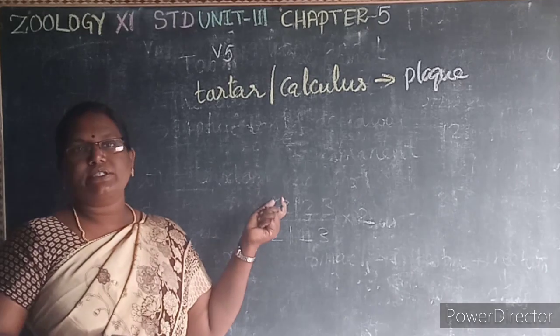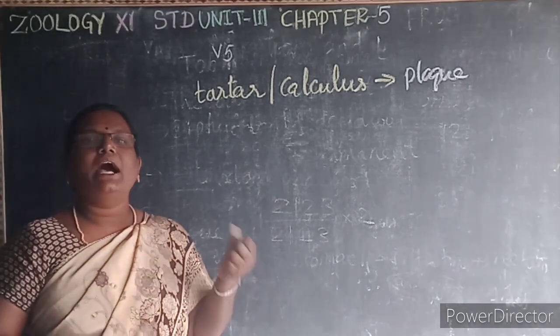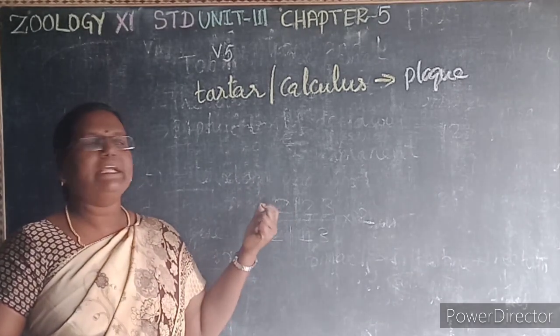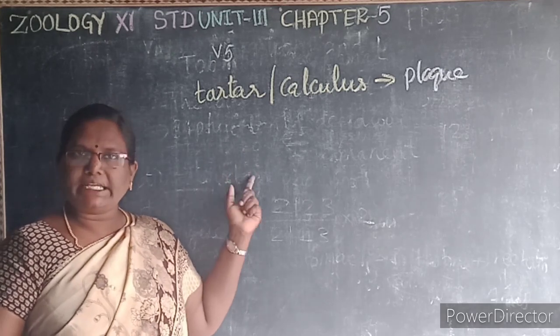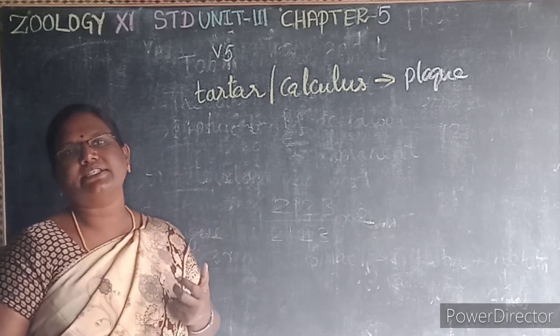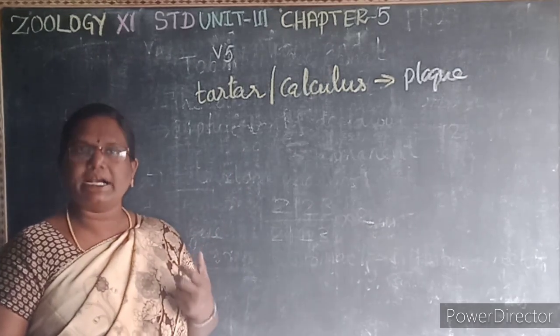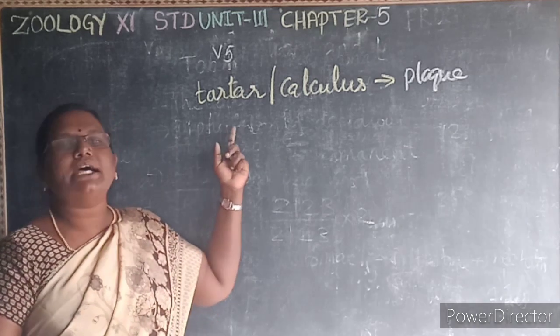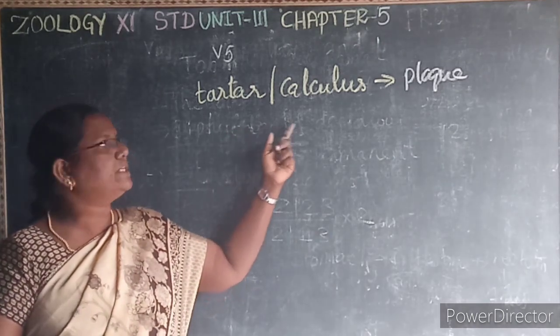It's a 2-mark question. The minerals like sodium and magnesium deposited on the teeth form a hard substance. That is called tartar or calculus. Is known as what? Plaque.